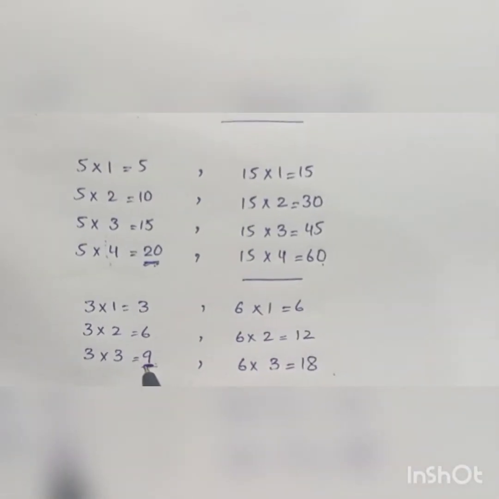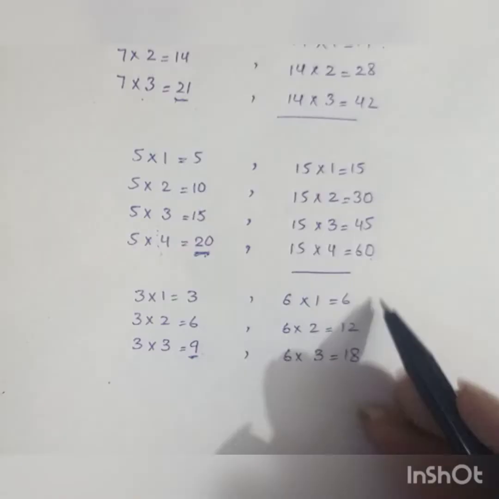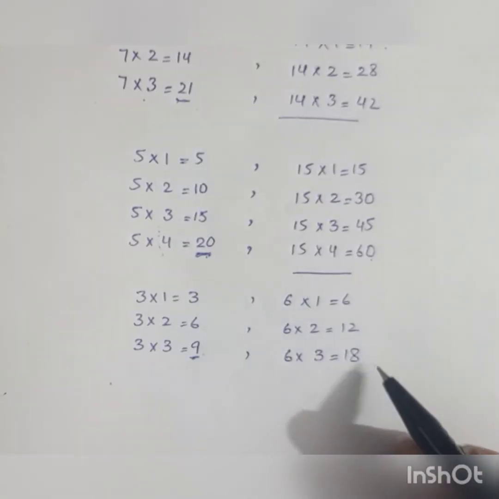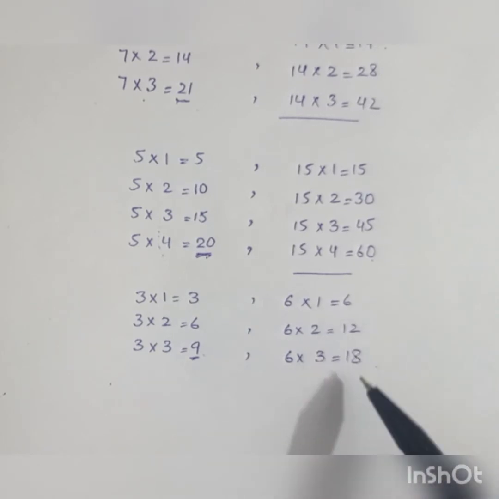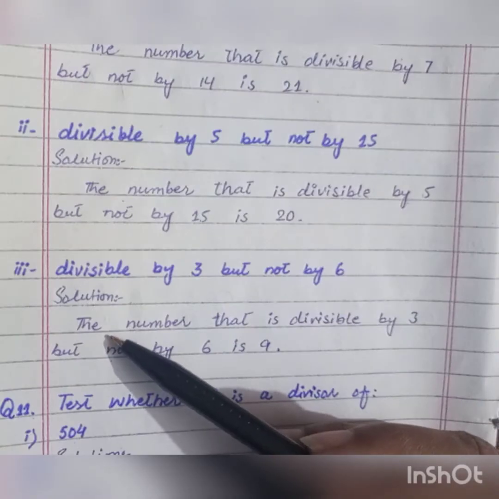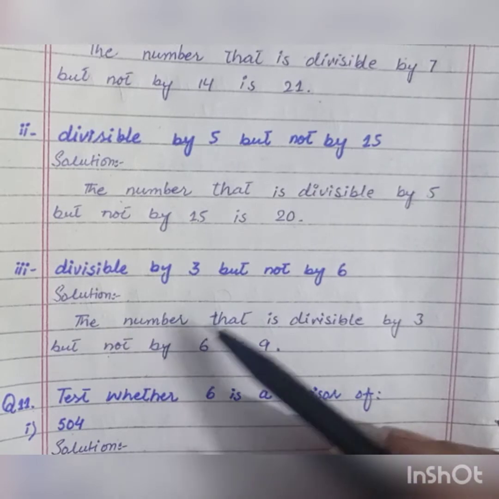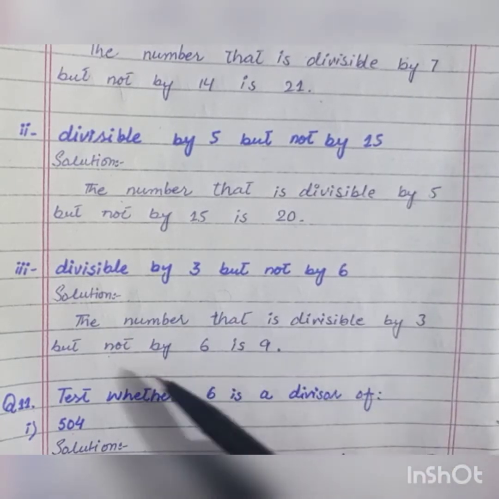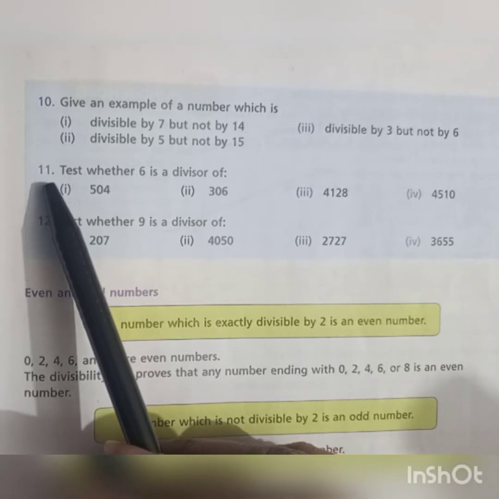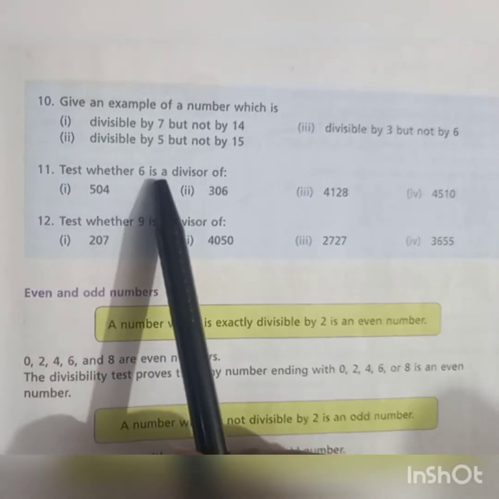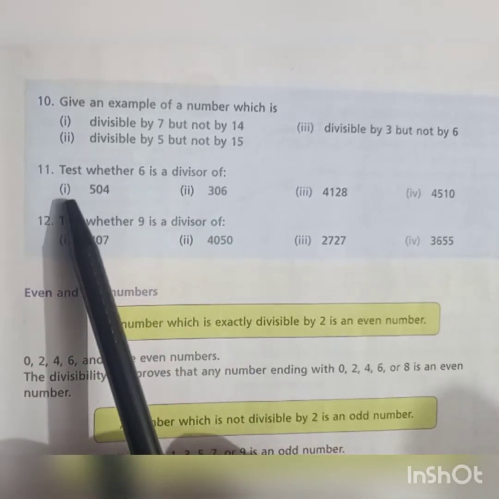Here we can see that the number 9 is divisible by 3, but it is not in the multiples of 6. So it means that the number 9 is not divisible by 6. So students, we will write the solution: the number that is divisible by 3 but not by 6 is 9.